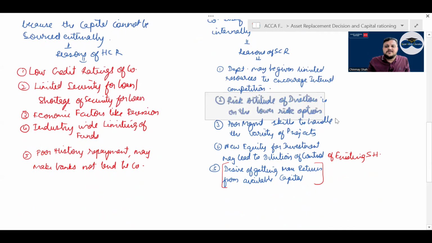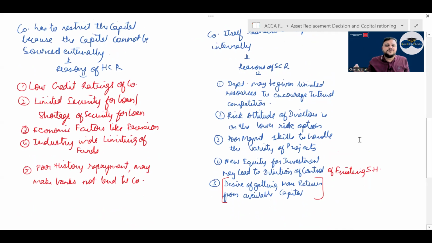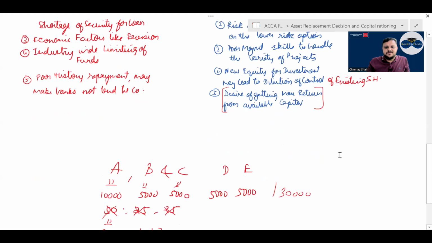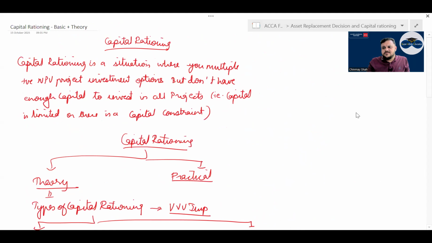Risk attitude of directors, right, is on the lower risk option and hence they don't want to what? Give too much capital. Poor management skills to handle: you have the money, you do everything, but you do not have the management power or management skill to handle a variety of projects. New equity for investment may lead to dilution of control. आपको लगता है if you bring in new capital, right, it will lead to dilution of control of existing shareholders. And desire of getting maximum return from available capital. Desire of getting what? Maximum returns from available capital. Have a look. Correct. Then let's go ahead.